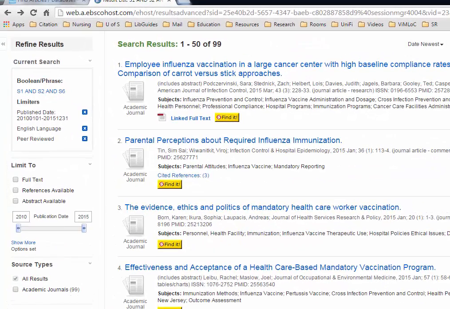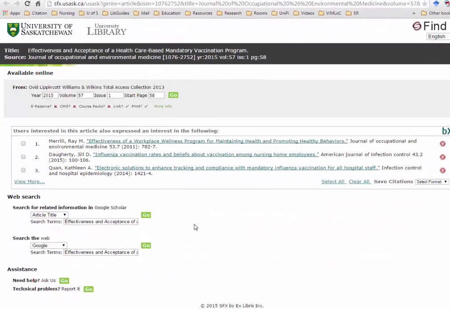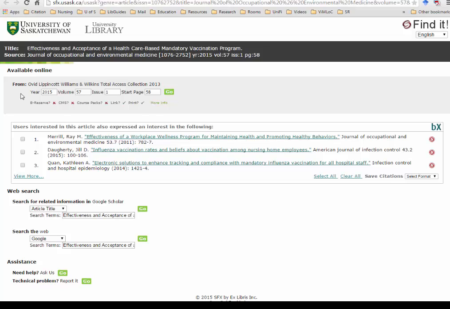If there is full text available for the article, you will see a link to it. When there is no link, click on Find It, and it will lead you to the full text. In this case, it tells you that the full text is available through Ovid Lippincott. Click on Go, and you'll get to the full text.